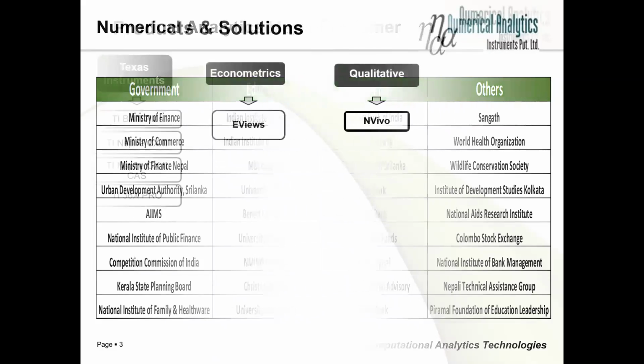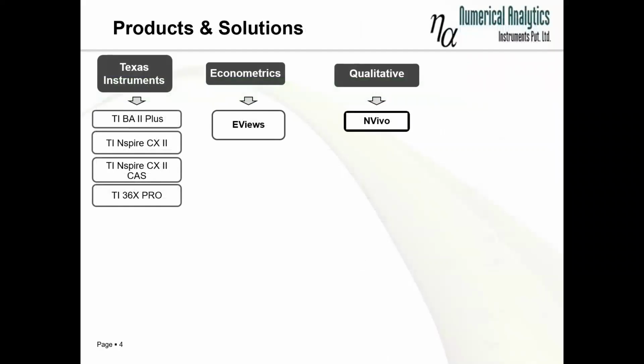Just to brief you about our products, we have divided them into three different segments. One is Texas Instruments. Texas Instruments is a Fortune 500 company, and we are distributors for its educational products, which are basically the well-renowned financial calculator TI-BA2 Plus, and some graphing calculators, which are high-end calculators used in the IB curriculum and engineering colleges. Some of the graphing models are Spire CX and Spire CX2 CAS, and other calculators like 36X Pro. Apart from that, we have an econometric solution, which is eViews, and then qualitative, of course, NVivo.